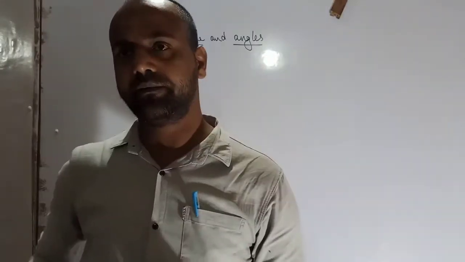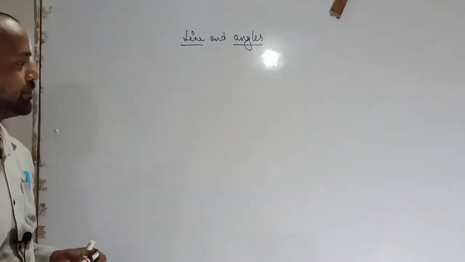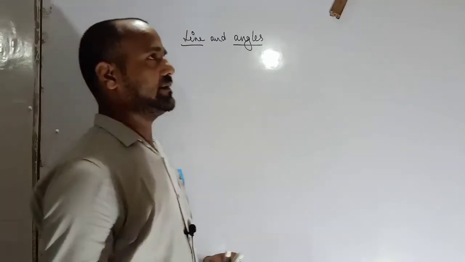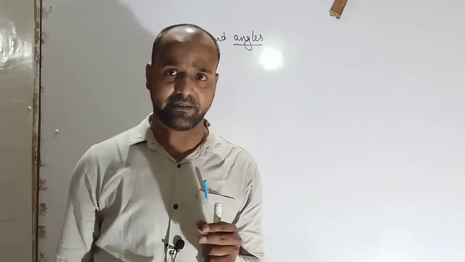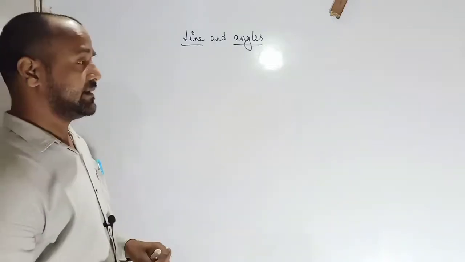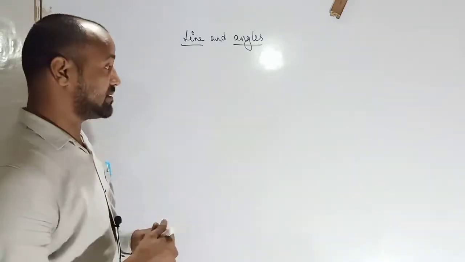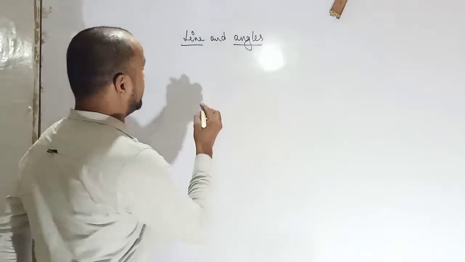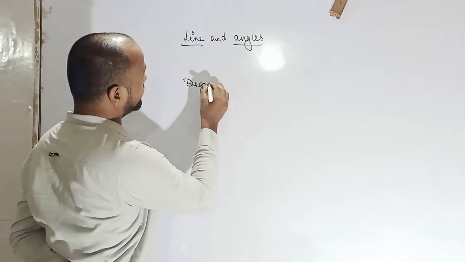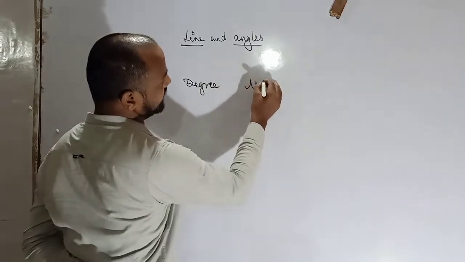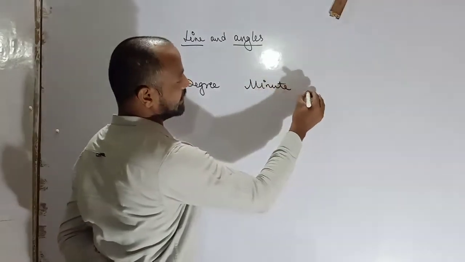Now, some other important notes for you. As you know, I have already told you in the starting that angle is measured in degree. The smallest units of angle are degree, minute, and second.